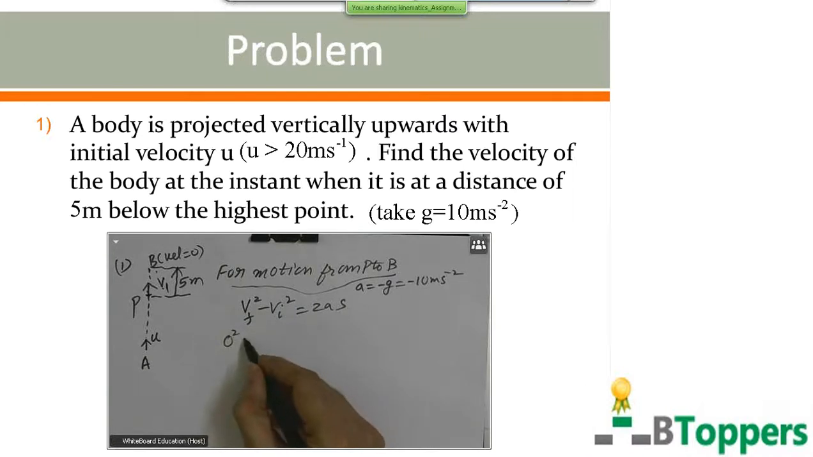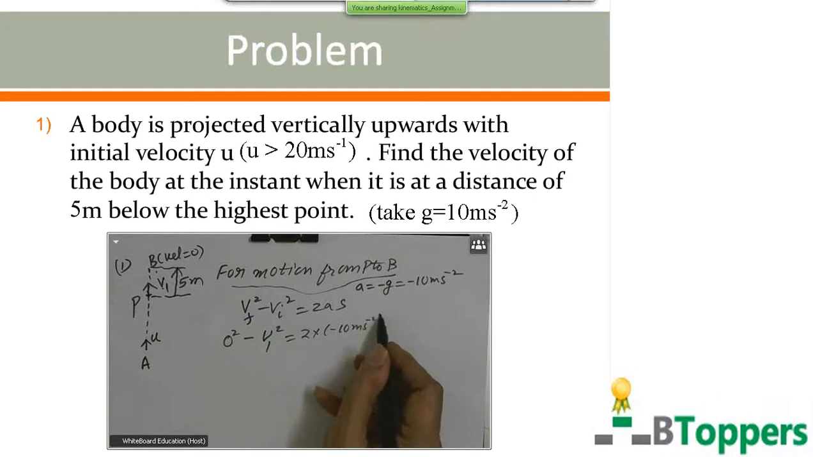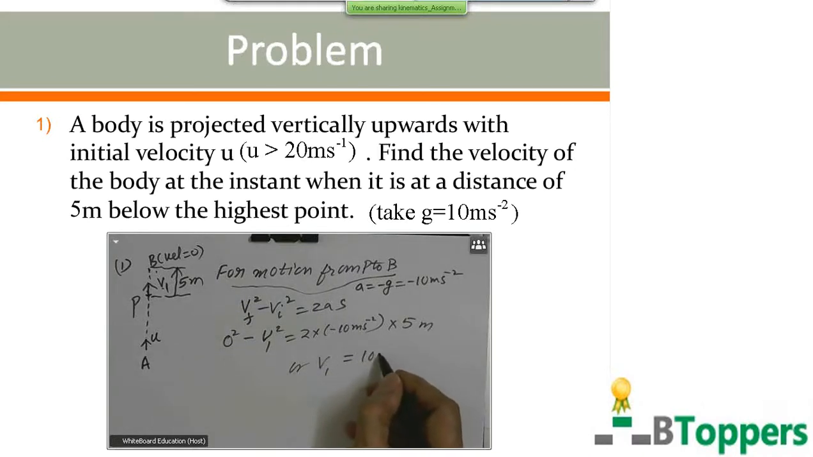So if you use this equation for upward motion from P to B, you can write 0 squared minus V1 squared equal to 2 into minus 10 meter per second square into 5 meters. You simplify this, you get V1 equal to 10 meter per second. That's the answer.